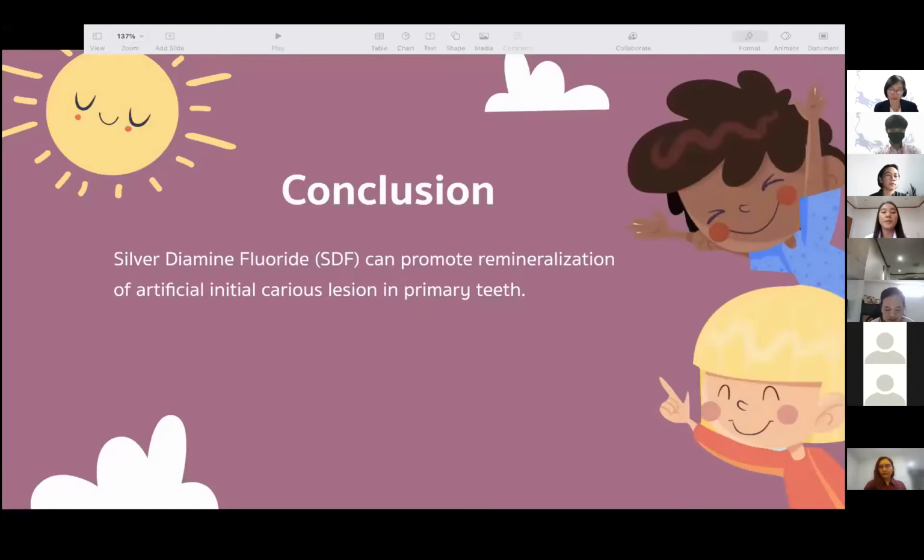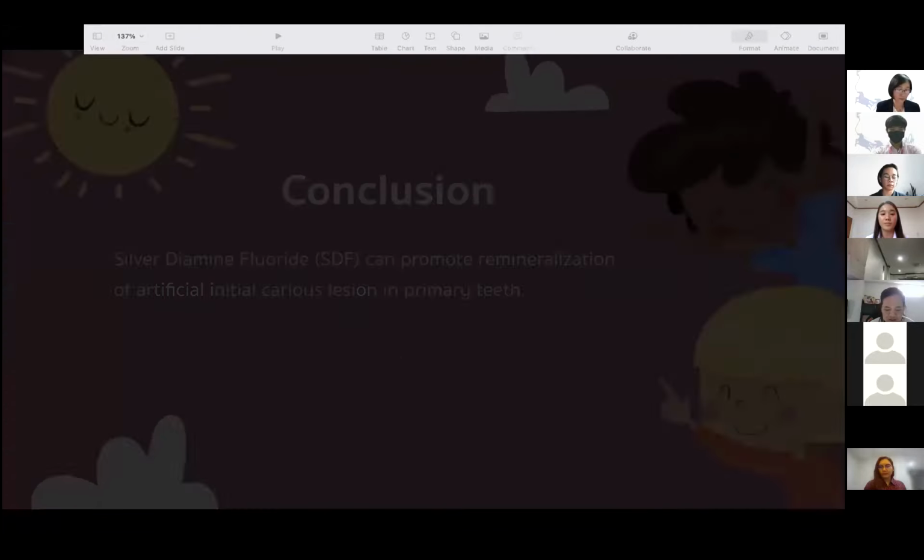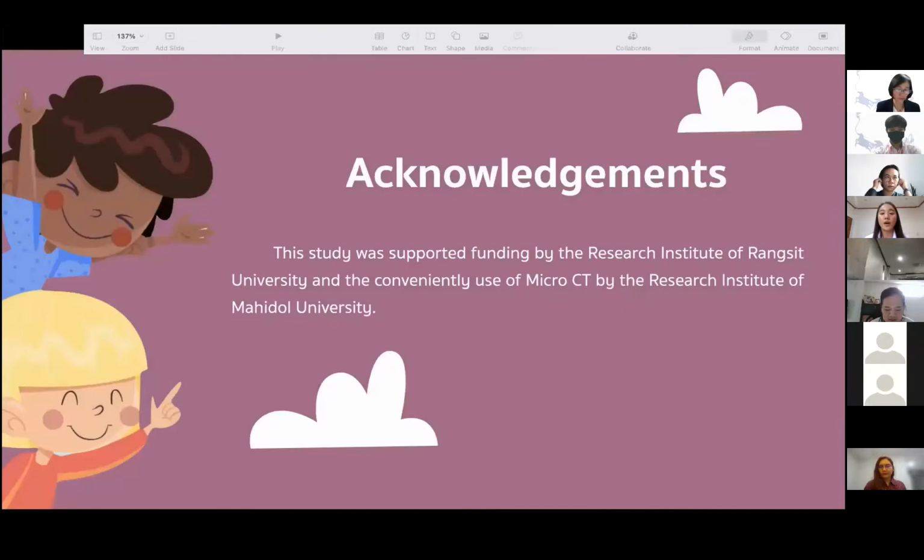Conclusion: silver diamine fluoride can promote remineralization of artificial initial caries lesion in primary teeth. This study was supported by funding from the Research Institute of Rangsit University and the convenient use of micro-CT by the Research Institute of Mahidol University.